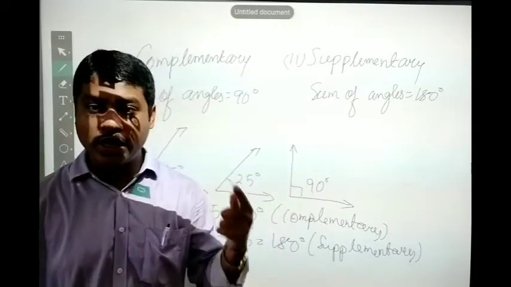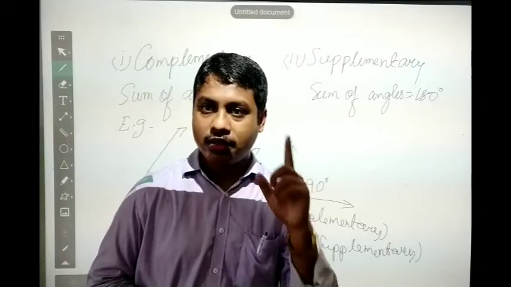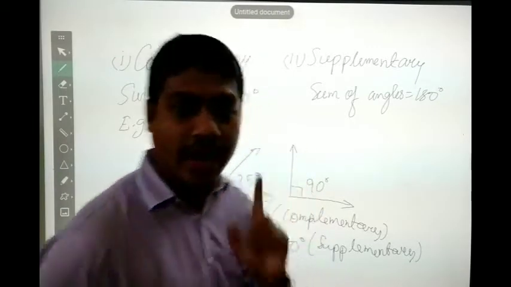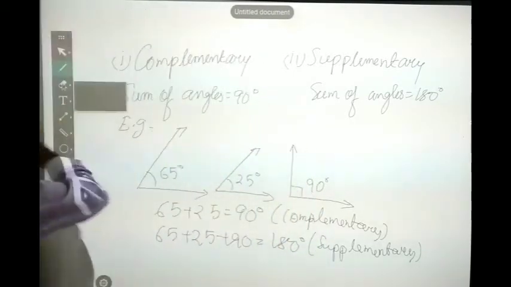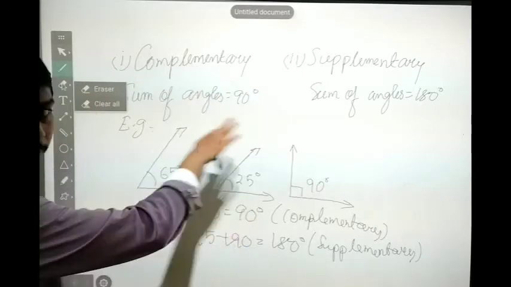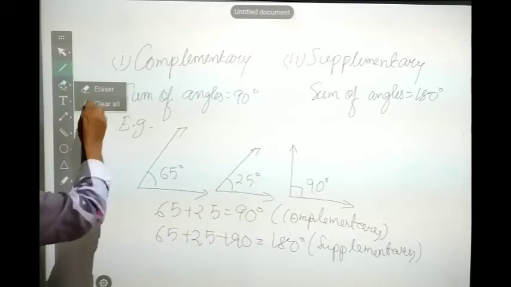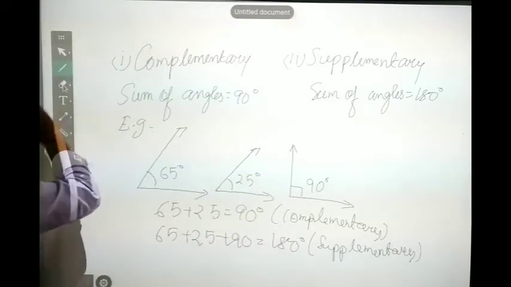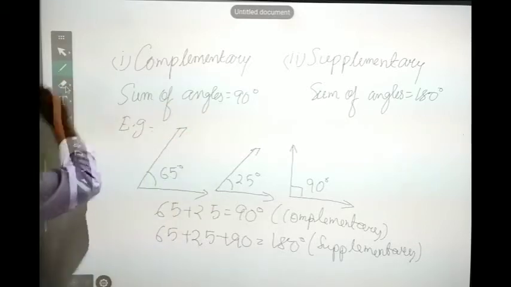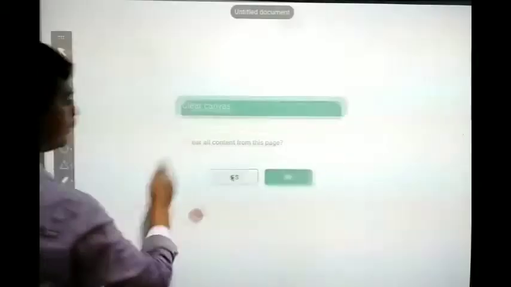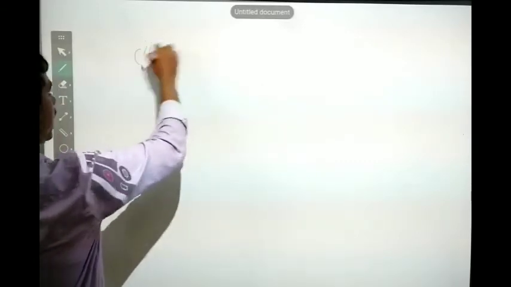Now let us move to the next part. The next related angle is the adjacent angle. Now what is an adjacent angle? You can write this in your copy. Just pause it and write it from here. The next one, the third one, we have the adjacent angles.